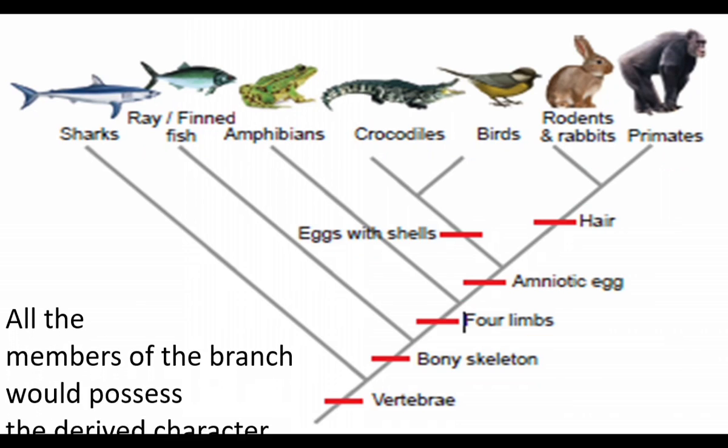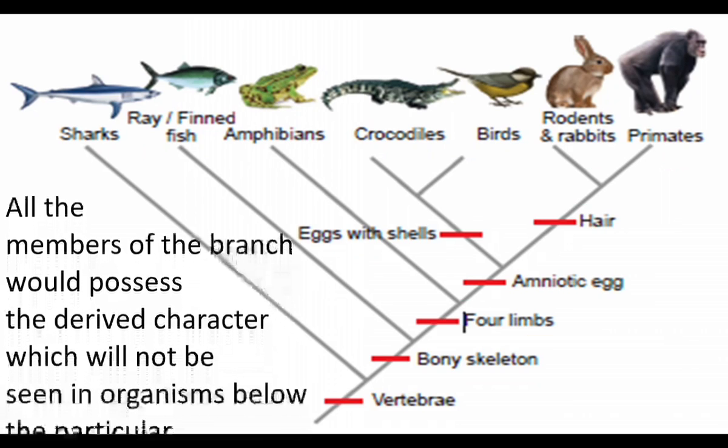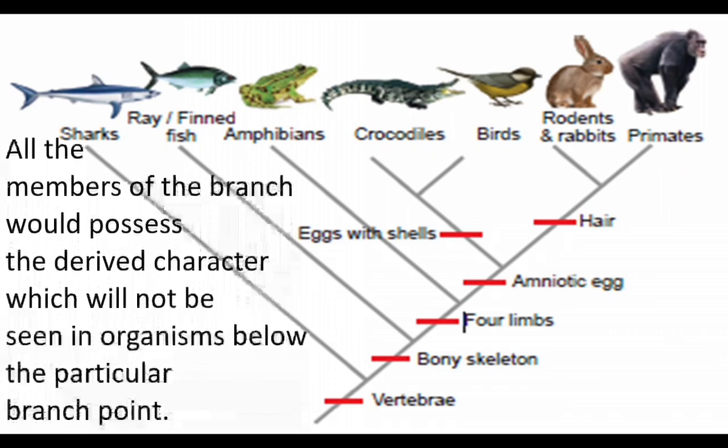All the members of a branch would possess the derived character, which will not be seen in the organisms below a particular branch point. Now let us see a branch point. This is a branch point.